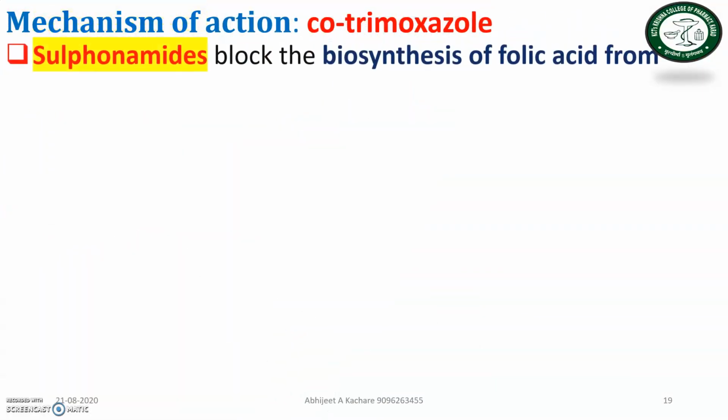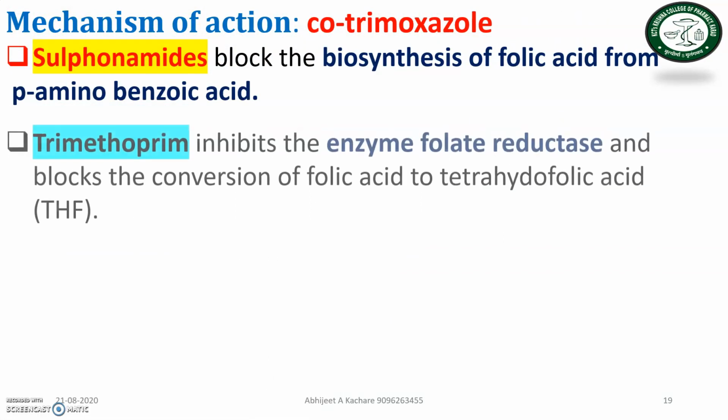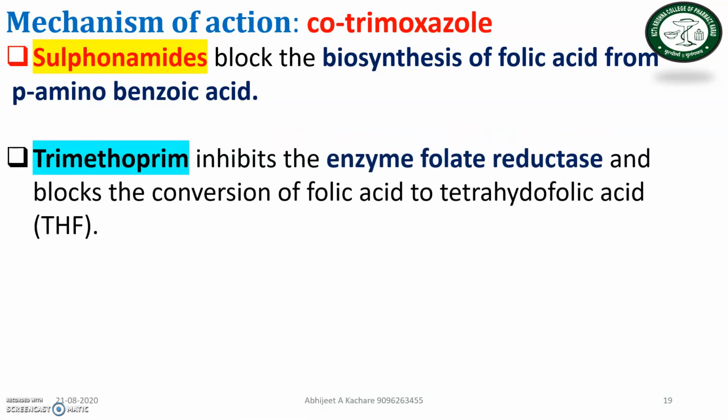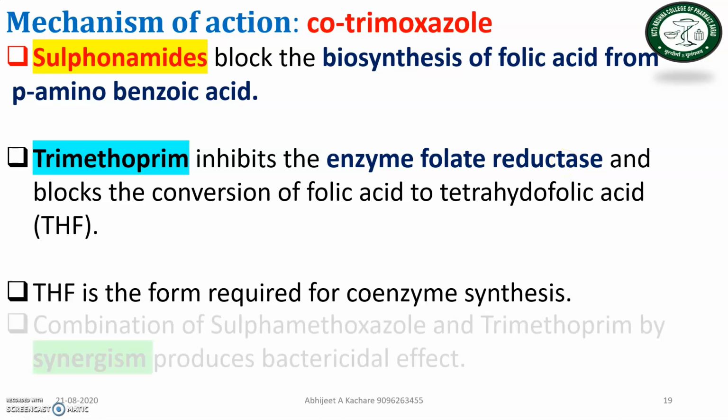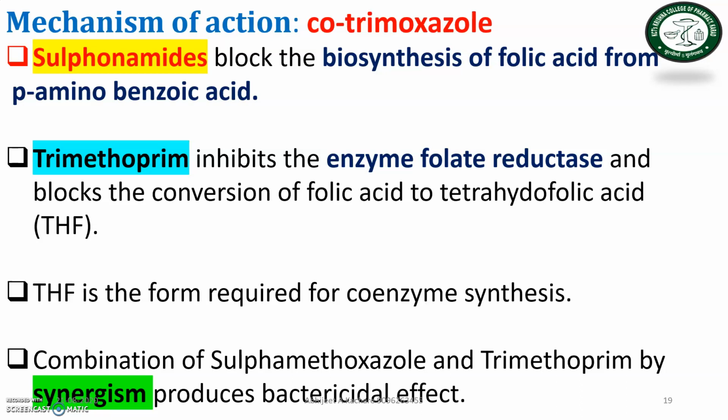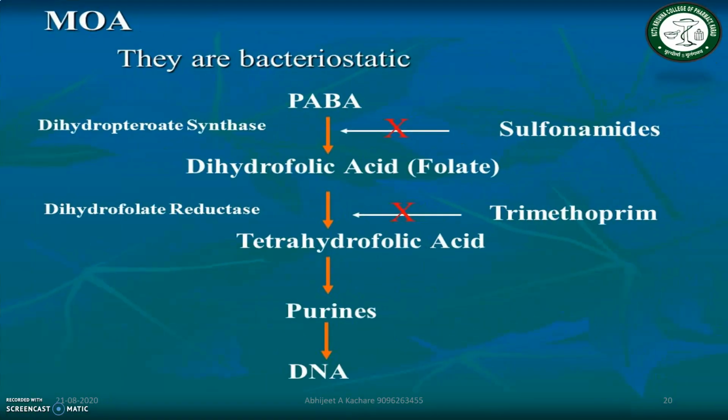Then a very important point is the mechanism of action of cotrimoxazole. First, the sulfonamide drug inhibits the biosynthesis of folic acid from para-aminobenzoic acid, whereas trimethoprim inhibits the enzyme dihydrofolate reductase. Due to this, the bacterial cell wall, purine, or DNA cannot be synthesized, and because of this the cotrimoxazole acts as an antibacterial by destroying the structure of bacteria. So they are used as bacteriostatics.